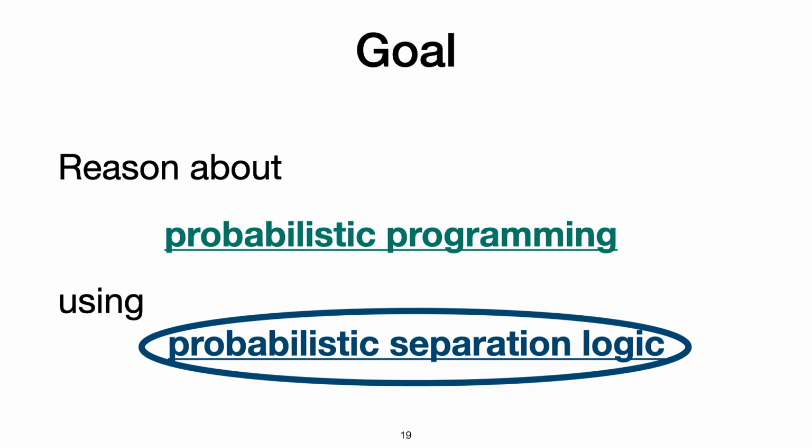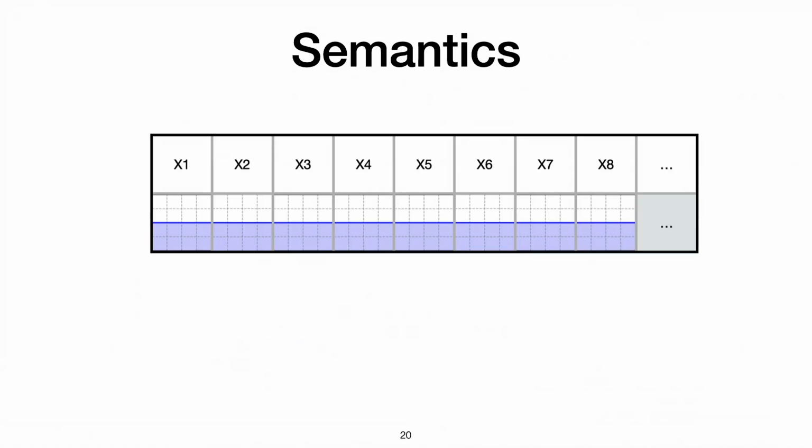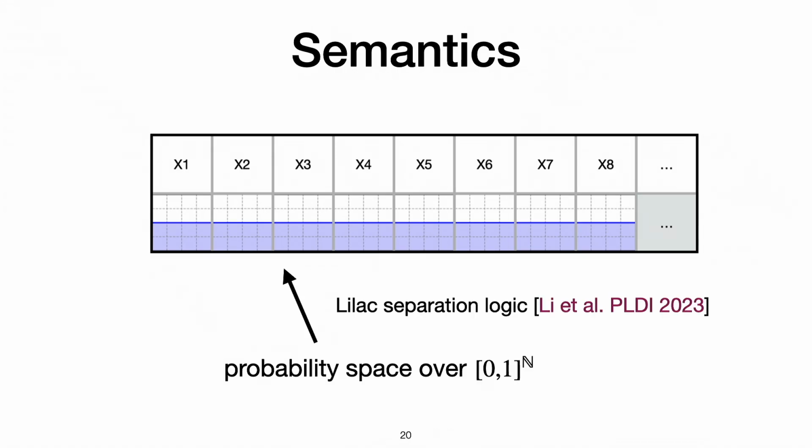So for the final part of the talk, I want to talk about the semantics of probabilistic separation logic. So the semantics is basically a stream of random numbers. I spoke about how separation logic is basically a logic of resources, and probabilistic separation logic is a logic of random resources. So in the Lilac separation logic, they basically define it as a stream of random numbers, which is defined using what's called a probability space over [0,1]^n, the unit interval to the power of n, which basically amounts to a stream of random numbers.